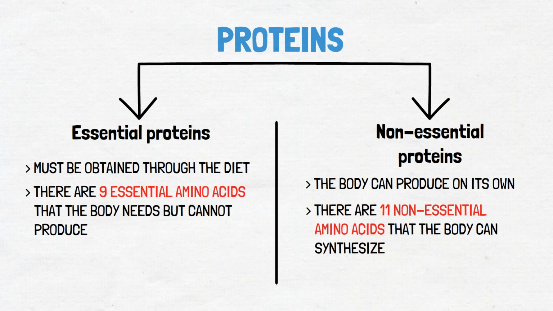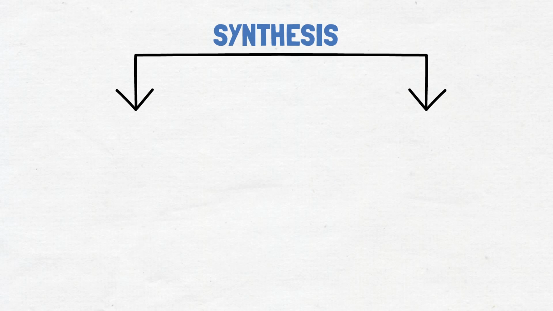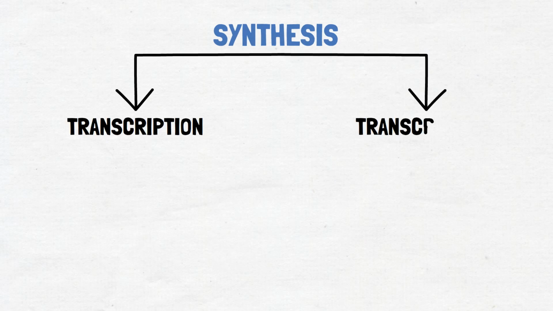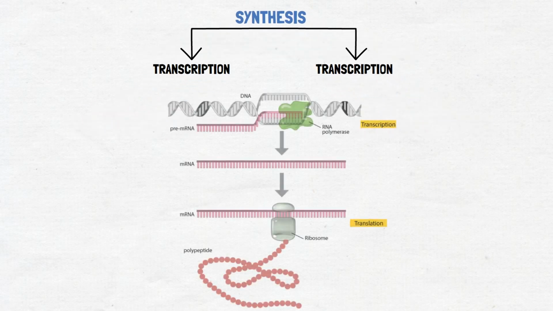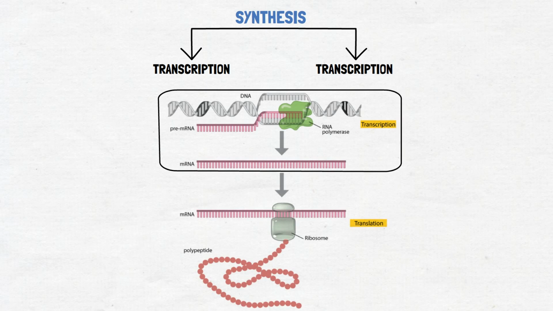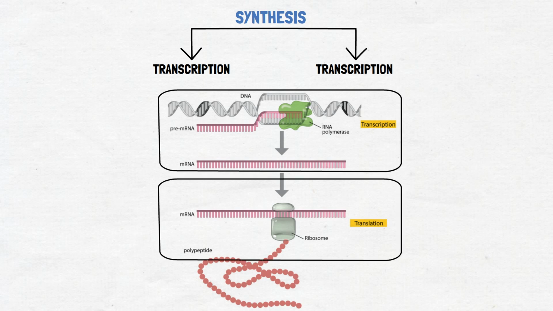The synthesis of proteins is a complex and highly regulated process that occurs in two main stages: transcription and translation. Transcription is the first stage of protein synthesis and takes place in the nucleus of eukaryotic cells. During transcription, the DNA sequence of a gene is used as a template to create a complementary RNA molecule called messenger RNA, mRNA. The second stage of protein synthesis is translation, which takes place in ribosomes.